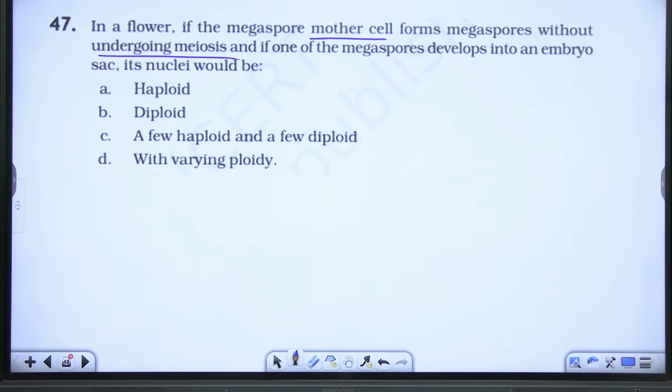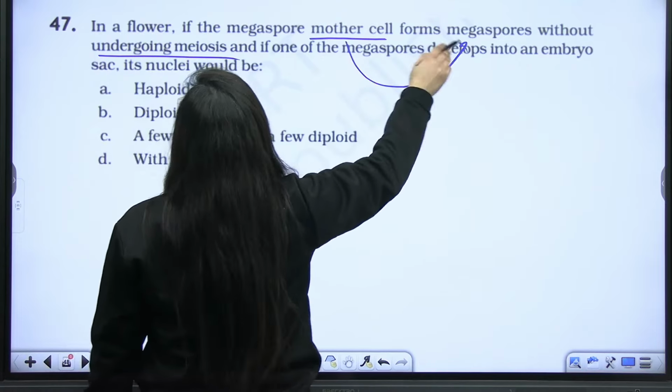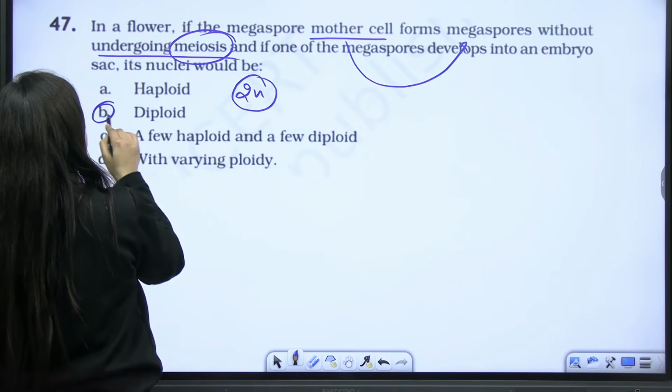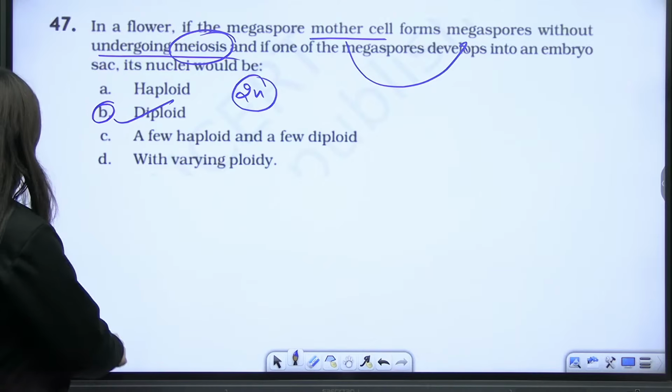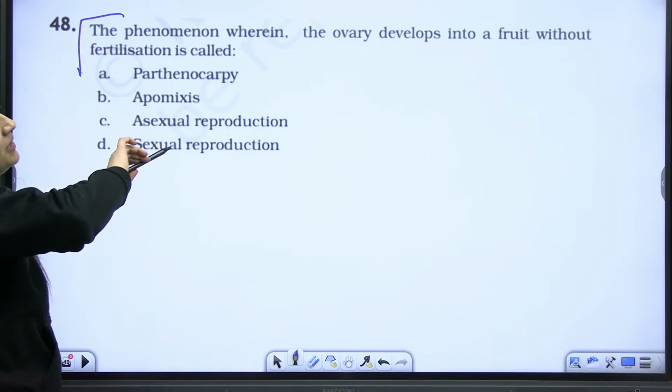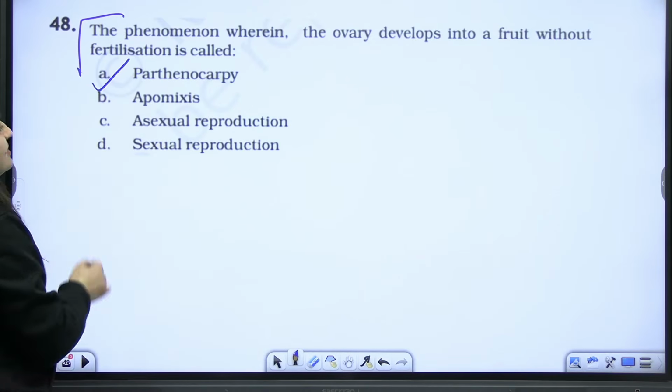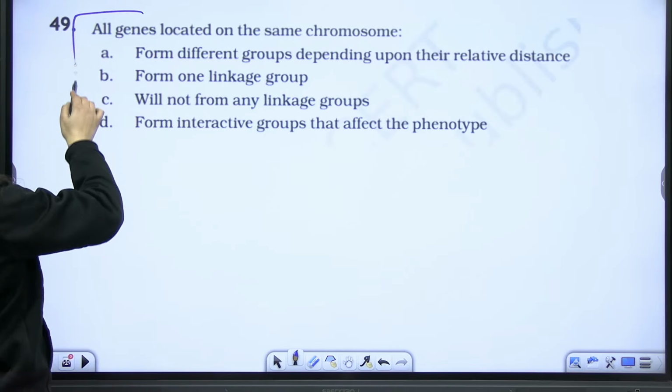Obviously, because the megaspore mother cell is forming megaspores but there is no meiosis, all the structures are going to be diploid. Right? Diploid. Next, the phenomenon wherein the ovary develops into a fruit without fertilization. Very simple. Parthenocarpy.